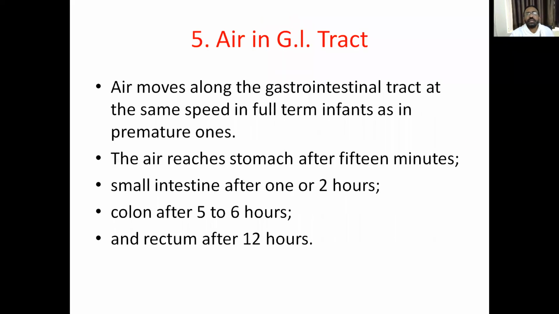And air in the gastrointestinal tract. The air moves along the gastrointestinal tract and reaches the stomach after 15 minutes, the small intestine in 2 hours, the colon in 5 to 6 hours, and the rectum after 12 hours. The respired air moves according to the time.